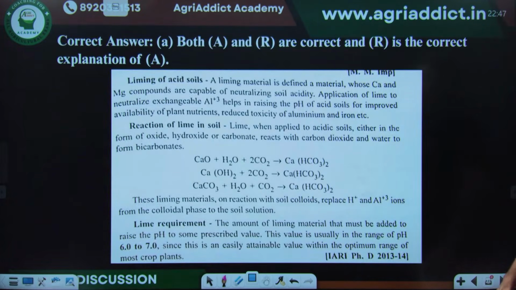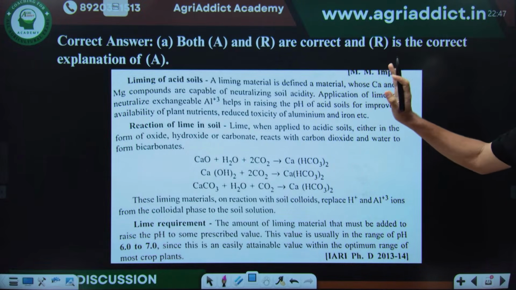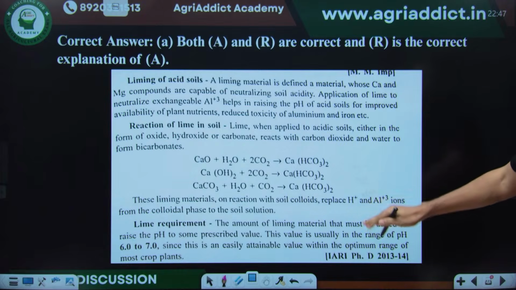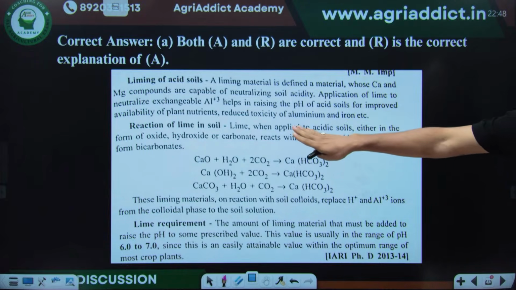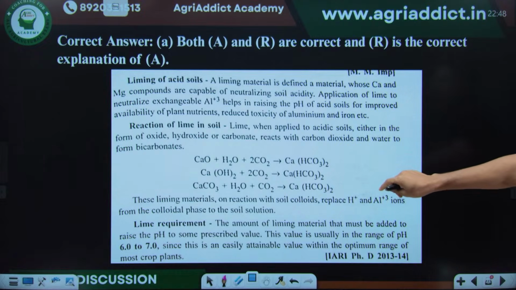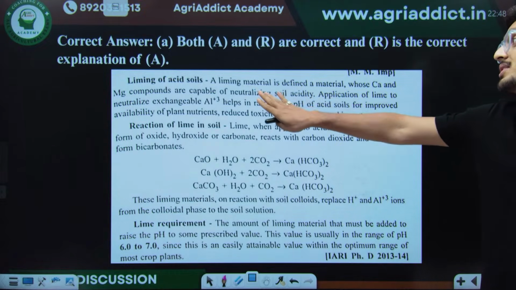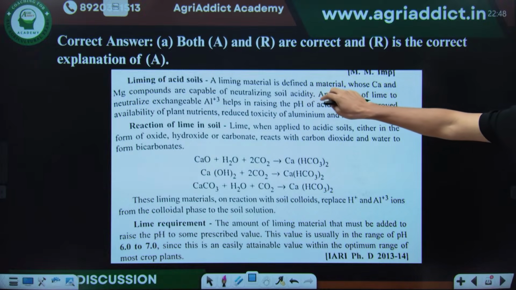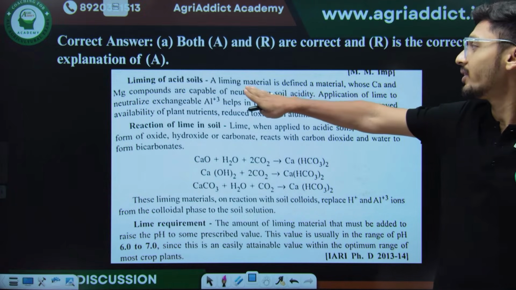Everyone is right on track with the preparation. Both assertion and reason are correct, and reason is the correct explanation for assertion. Now here see the reaction of lime in soil. I have mentioned some reactions. These reactions are very important, and liming of acid soils involves what happens actually when liming is done.